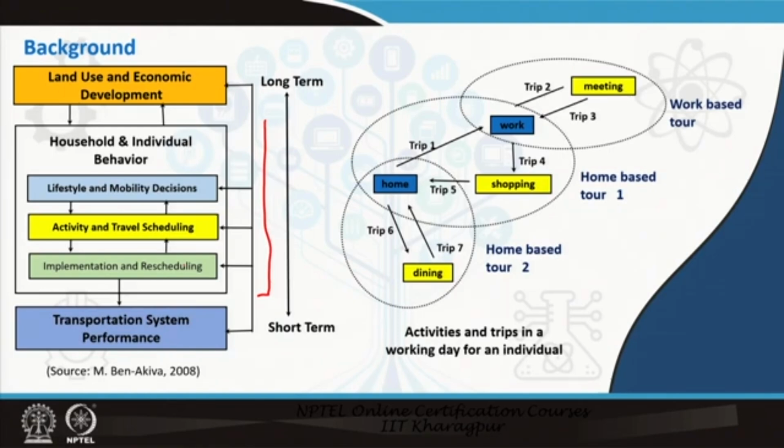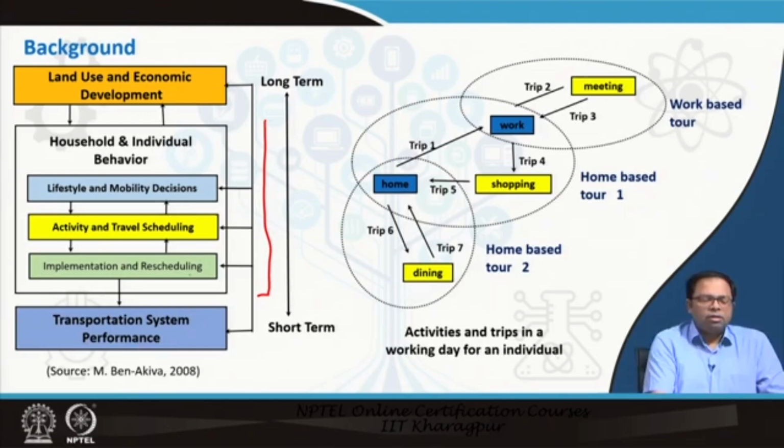And finally, once we have fixed that particular scheduling, then we can give it as an input to the transportation system performance process. That means we load the tours and the trips that are designed out of this activity pattern into the transportation network, and that can come back as feedback. So, this is the part which we are concerned about when we are developing an activity-based model. The rest is part of the land use transportation framework.